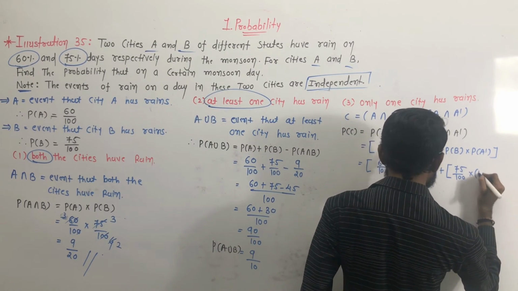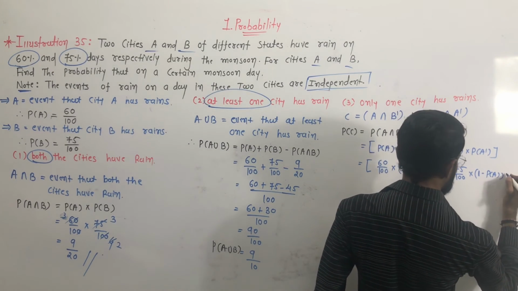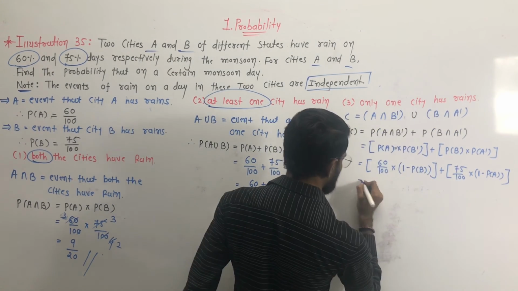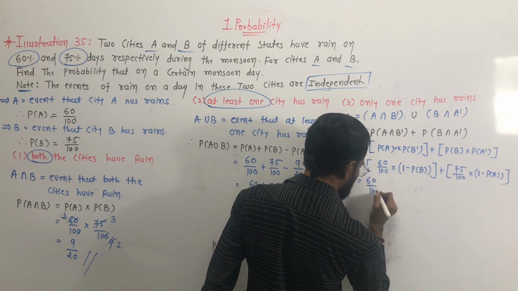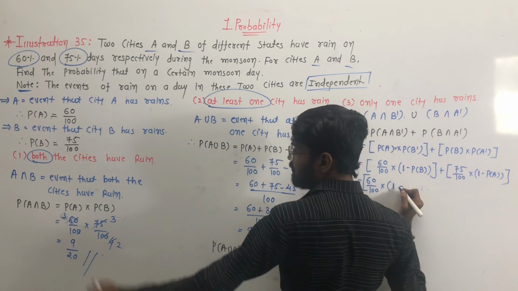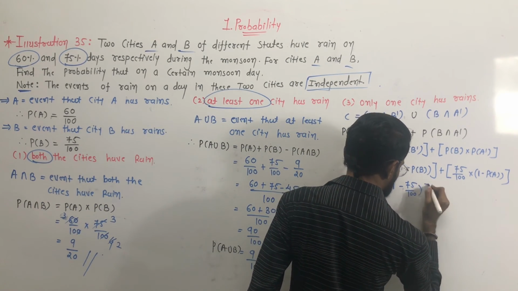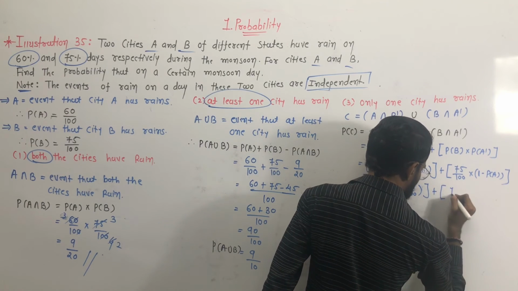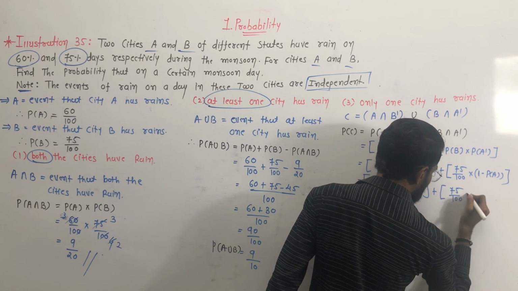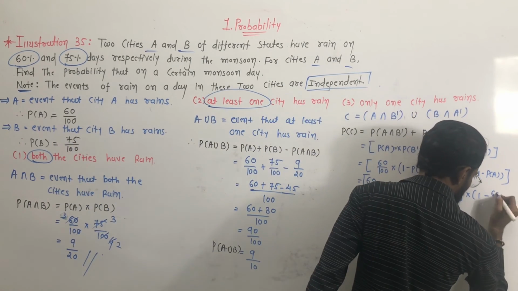P of A dash is equal to 1 minus P of A. Clear? Okay, chalo, put the value: 60 upon 100 multiply by 1 minus P of B, where P of B is equal to 75 by 100. Okay, plus 75 by 100 and multiply by 1 minus P of A, where P of A is equal to 60 by 100.